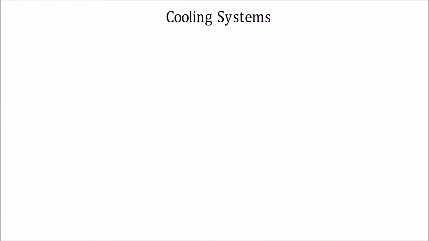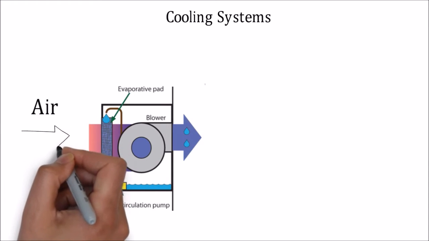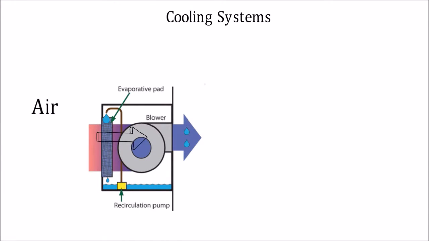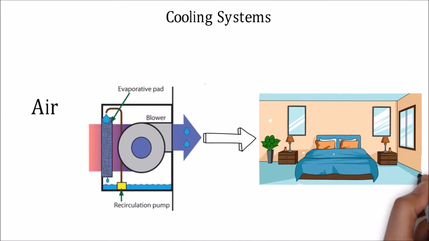Cooling systems. There are evaporative coolers for drier climates as well. They draw the outside air into the system and pass it through water-saturated pads, which make it cooler before it is pushed into the living space.